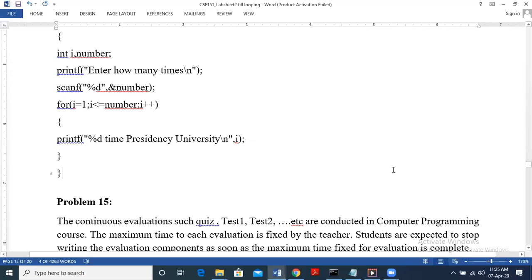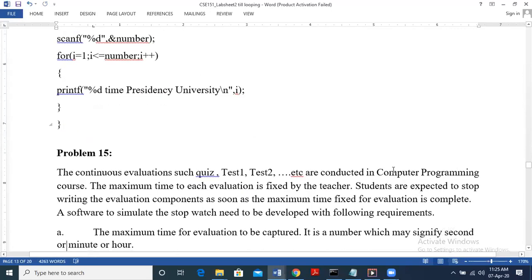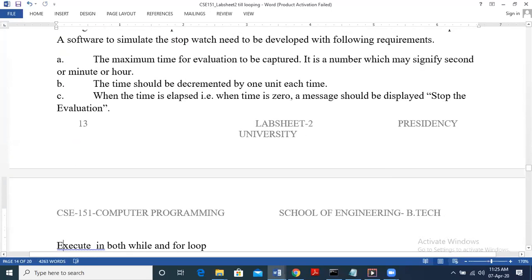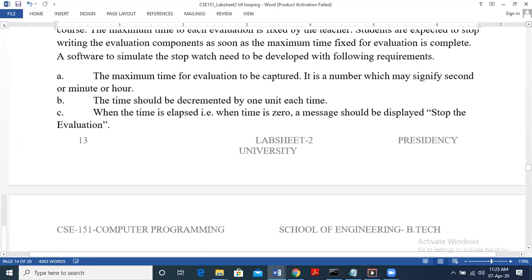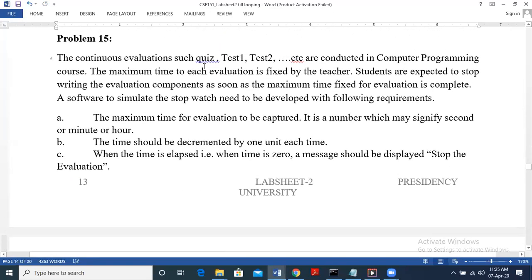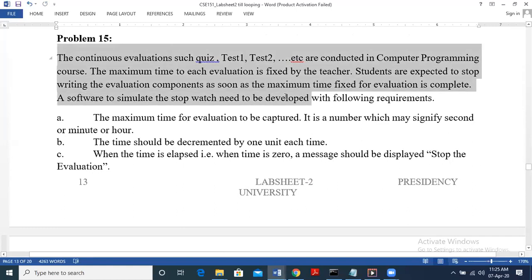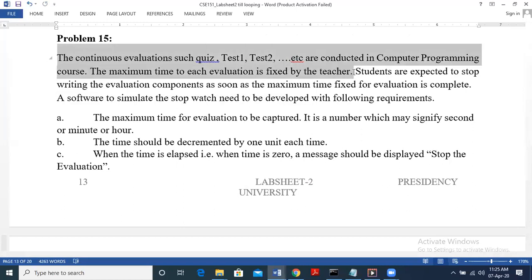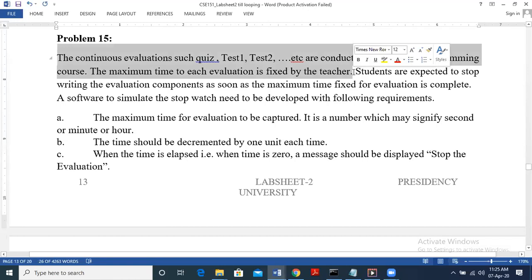So now we have the next problem, that is problem 15. As you can see, that is the timer problem. We have discussed the flow chart for this problem, right? In the class, you can refer to the flow chart in your book, so that we have discussed the same exact problem with the flow chart, wherein we have continuous evaluation like quiz, test 1, test 2 conducted in CP. So the maximum time has to be fixed. So for example, if we say 5 minutes is fixed for a quiz, so there has to be a timer.